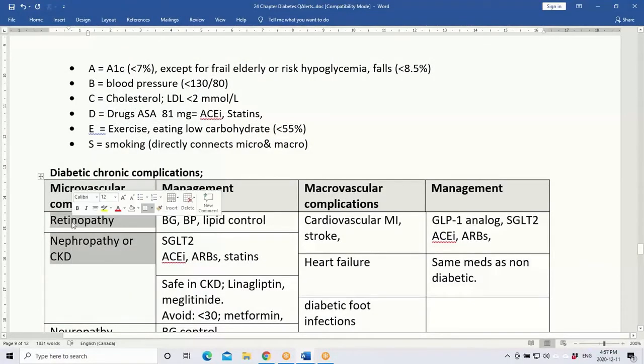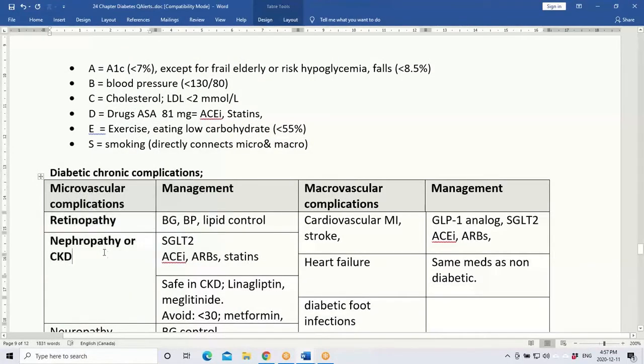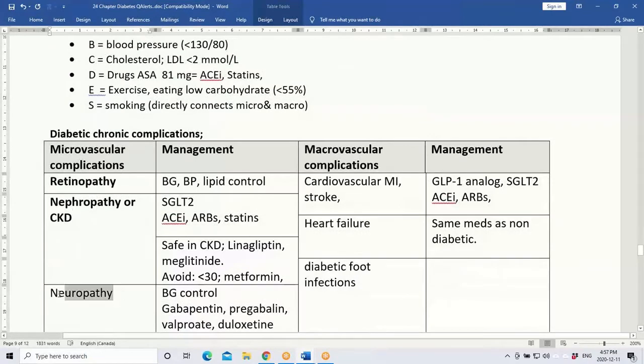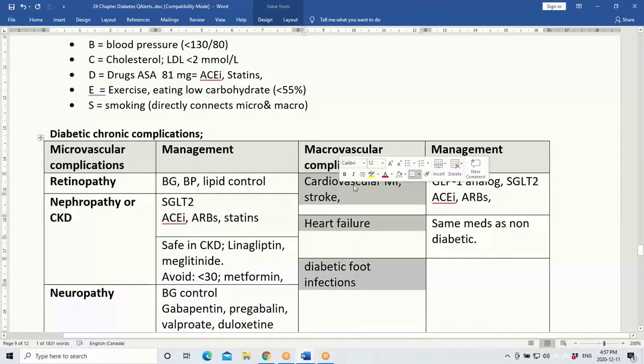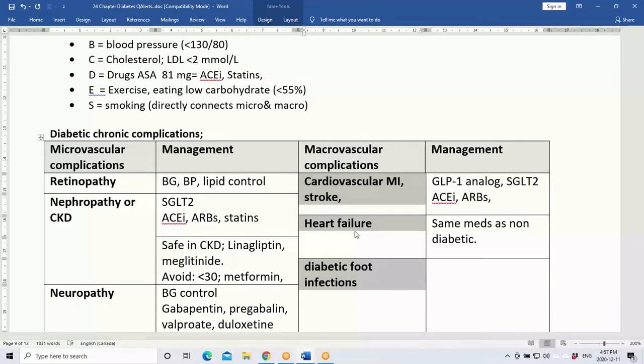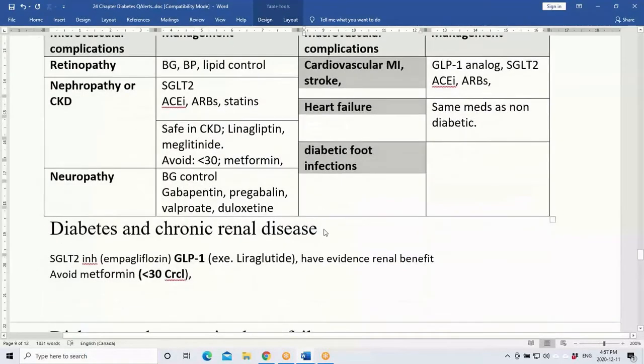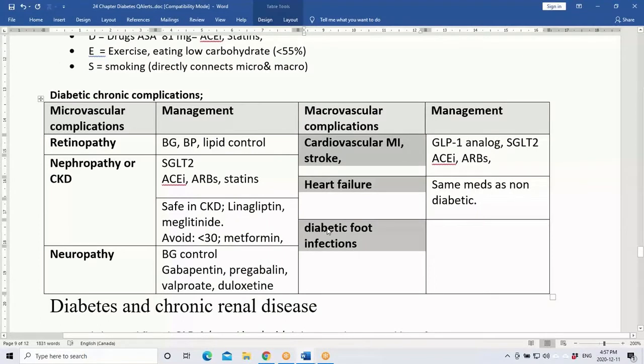Microvascular include retinopathy, nephropathy, and neuropathy, whereas macrovascular are related to cardiovascular disease, MI, heart failure, and diabetic foot infections. So how to manage them, and what are the clinical guidelines now recommended to reduce the chronic renal disease risk complication that comes with diabetes.